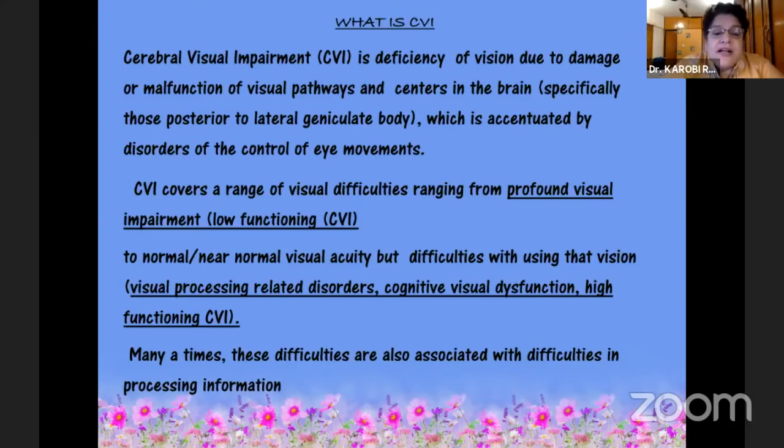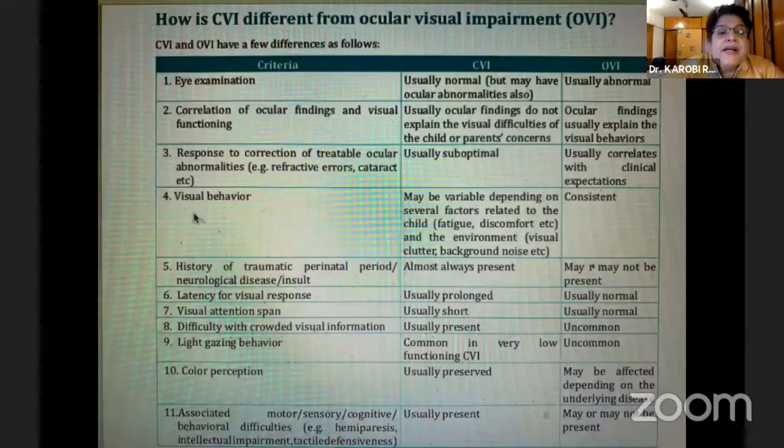Now, CVI covers a range of visual difficulties, ranging from a low functioning CVI where there is profound visual impairment to a high functioning CVI where there are vision related or processing problems and cognitive visual malformations, where there is normal to near normal visual acuity, but the problem is using that vision. Many a times these difficulties are associated with difficulties in processing information.